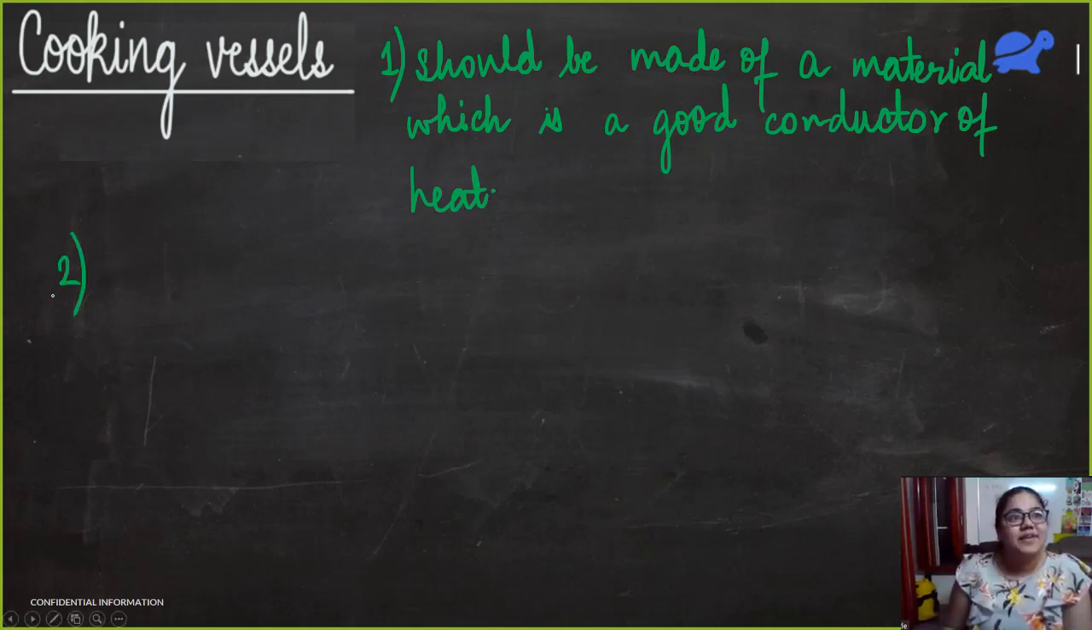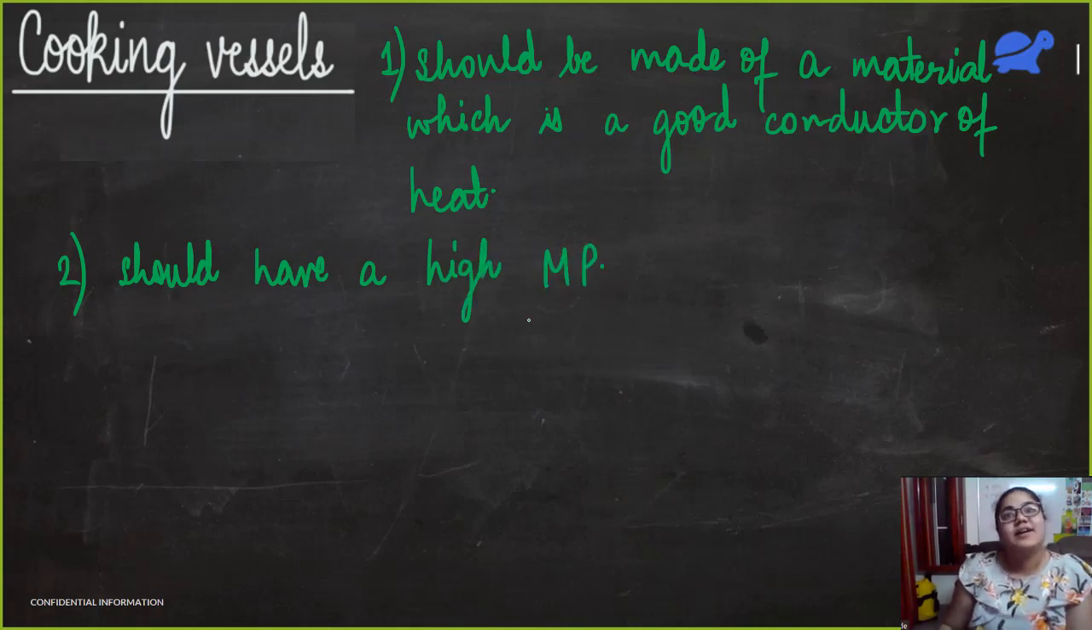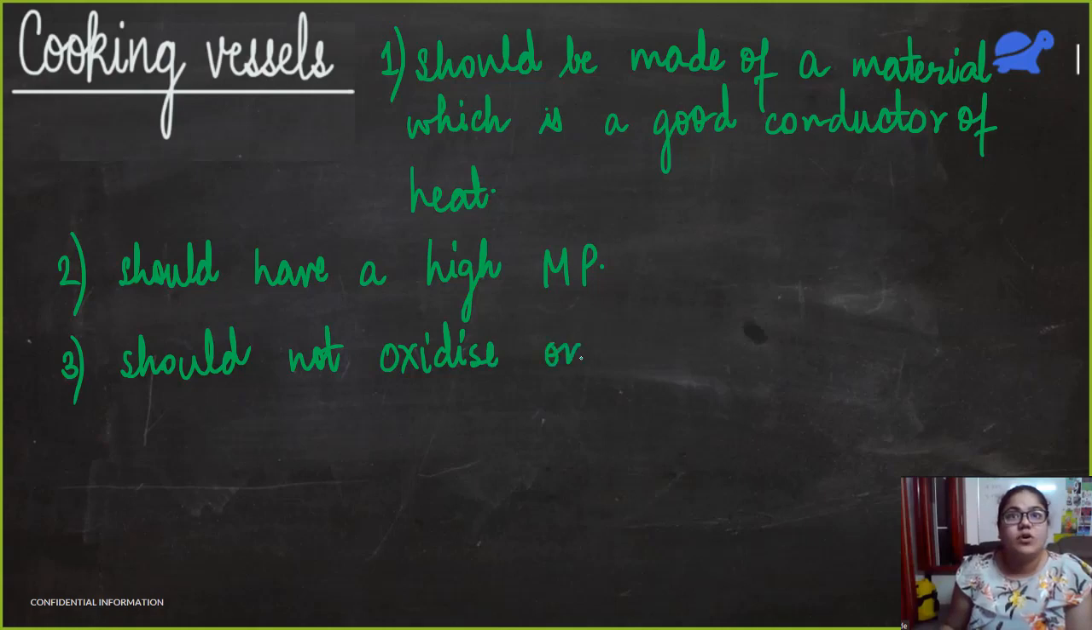So let me write them one by one. The second point is that it should have a high melting point. Otherwise, we'll start cooking and our vessel will start melting, right? So it should have a high melting point. What was the third point? It should not oxidize. That means that it should not get burned. It should not catch fire. So it should not oxidize on heating. It should not corrode or rust.